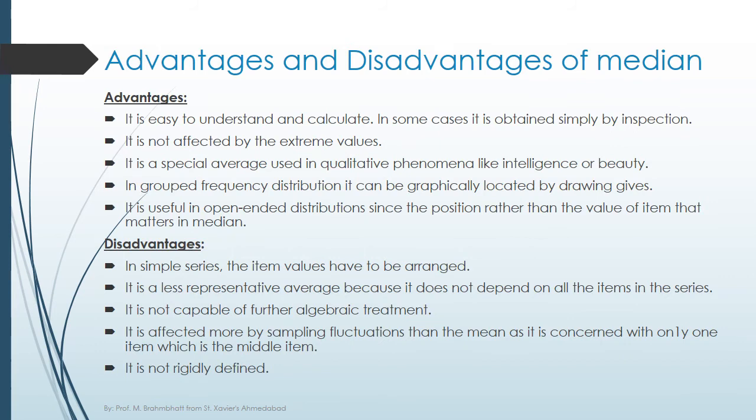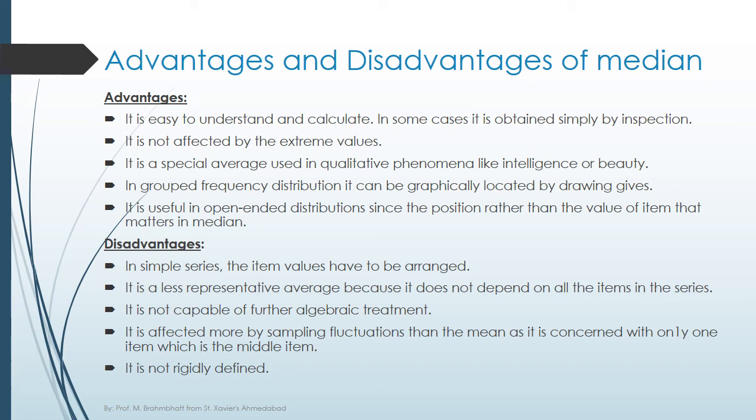Let's see the advantages of the median. It is easy to understand and calculate. In case of a simple series, if an odd number of observations are given, then by simply finding the middlemost value from the given series, you can represent that number as the median.